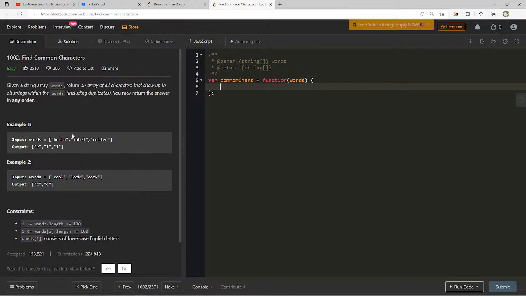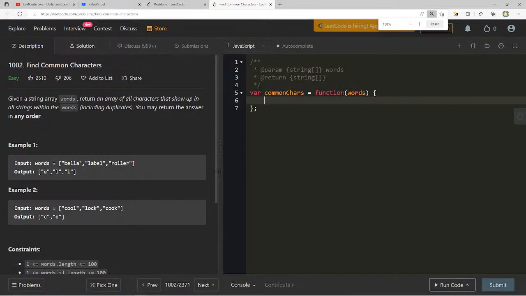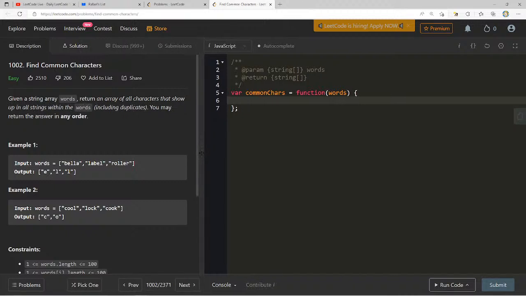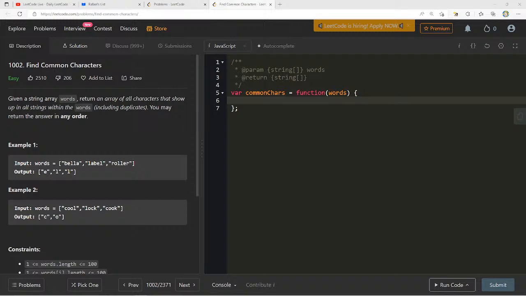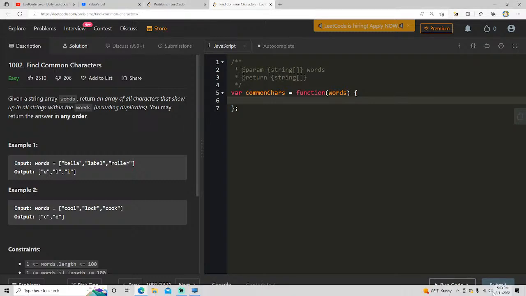Let's just go ahead and get started. So here we have, given a string array words, return an array of all characters that show up in all strings within the words, including duplicates. You may return the answer in any order. I think we even zoomed in a little bit here. Nice. I think this is going to make it a lot easier for people to watch. Let me also double check to make sure the output is good. Okay, nice. Sounds good to me.